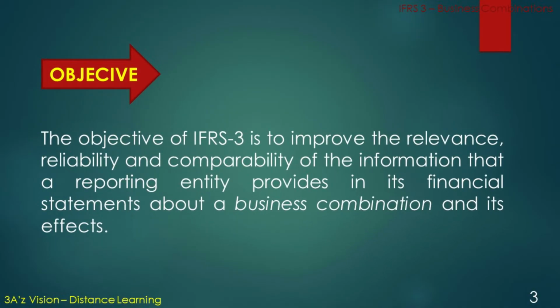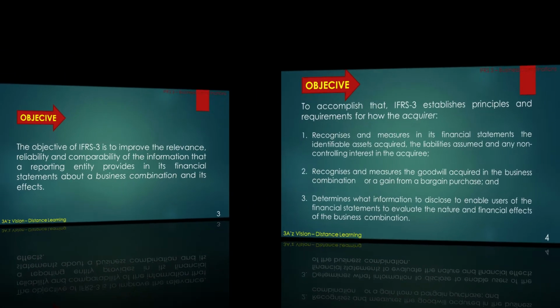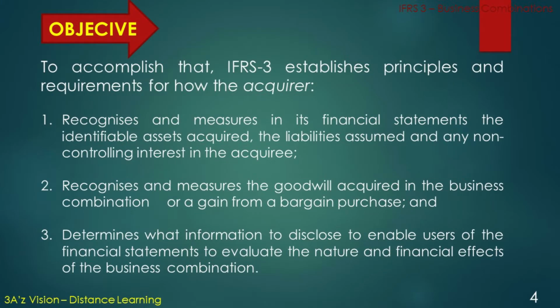Objective. The objective of IFRS 3 is to improve the relevance, reliability, and comparability of the information that a reporting entity provides in its financial statements about a business combination and its effects. To accomplish that, IFRS 3 establishes principles and requirements for how the acquirer, first of all, recognizes and measures in its financial statements the identifiable assets acquired, the liabilities assumed, and any non-controlling interest in the equity.